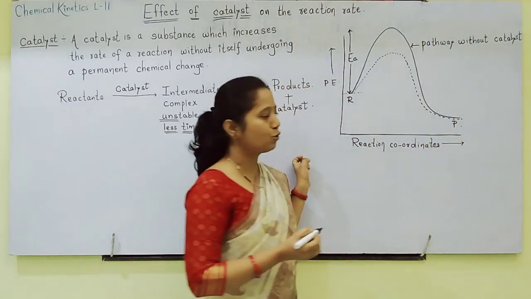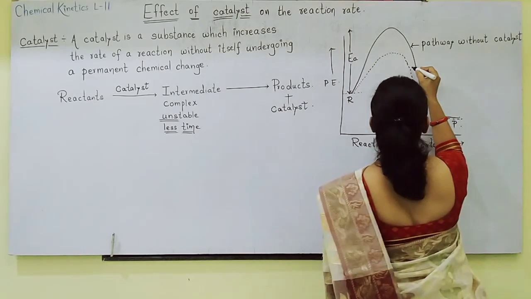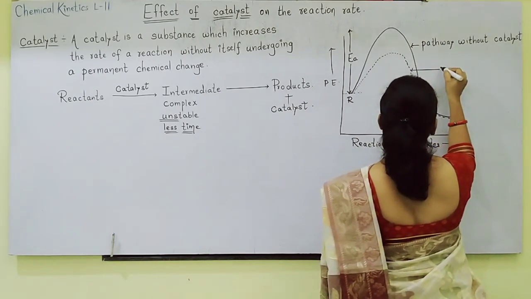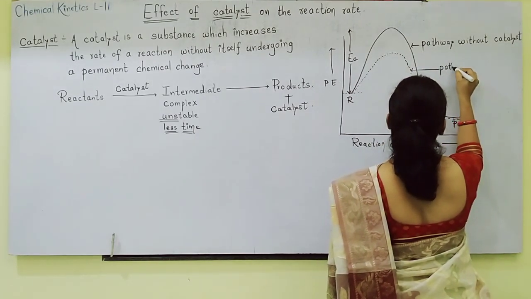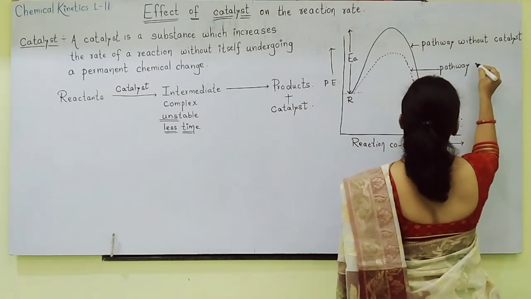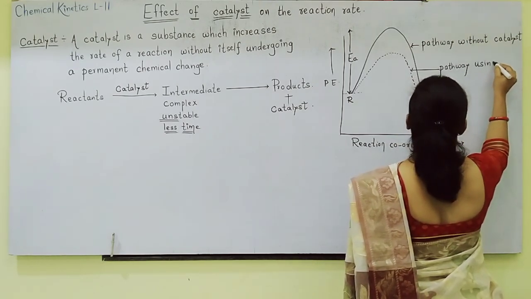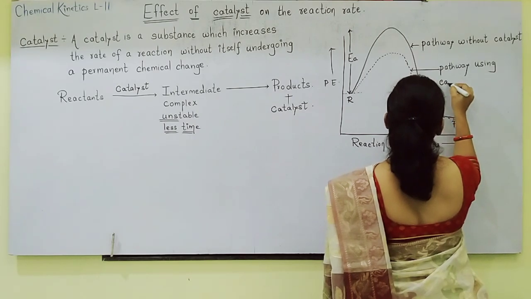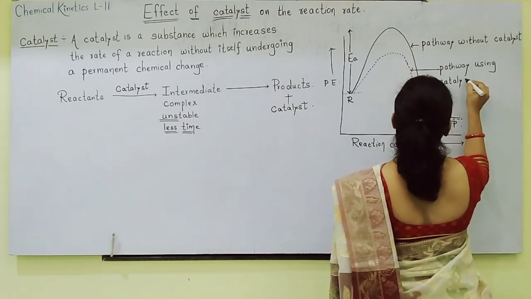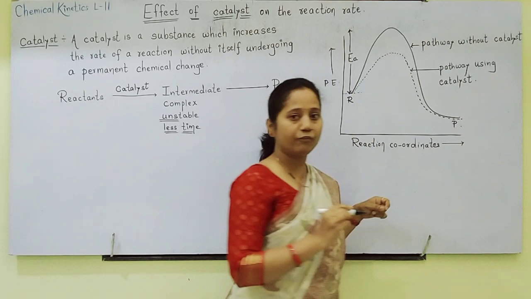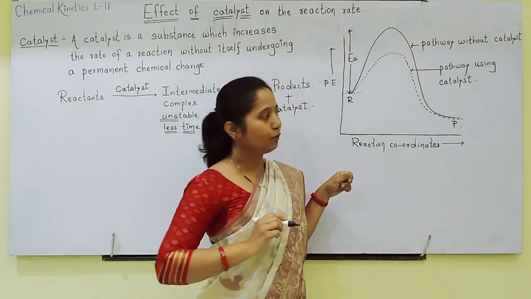By dotted line I have shown the pathway using catalyst, when catalyst is used. Pathway using catalyst. Okay.